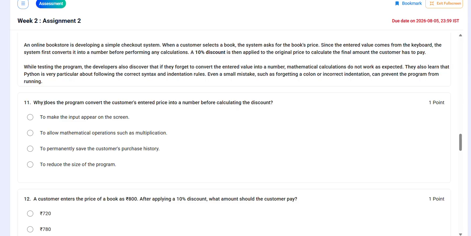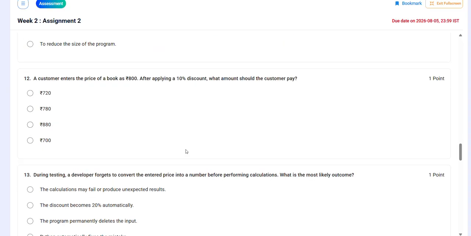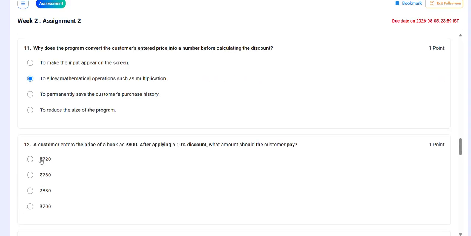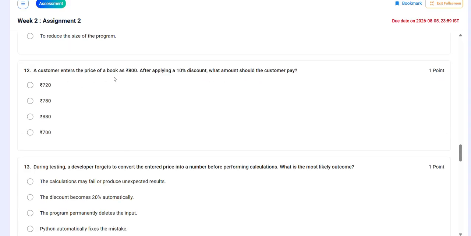And the 11th question: why does the program convert the customer entered price into a number before calculating the discount? So in this, to allow mathematical operations such as multiplication. So the second option is correct. Okay. Then the 12th question: a customer enters the price of the book as 800 after applying a 10% discount. What amount should the customer pay? So the customer has to pay 720.